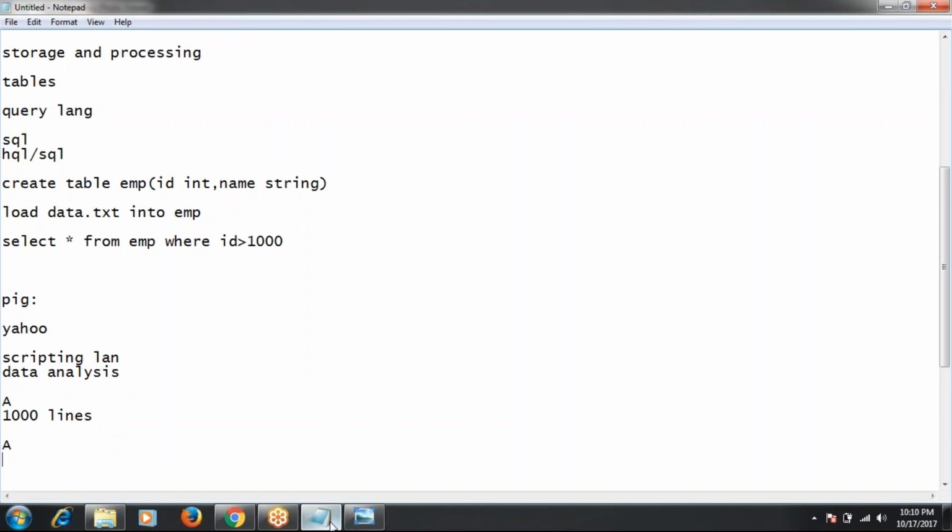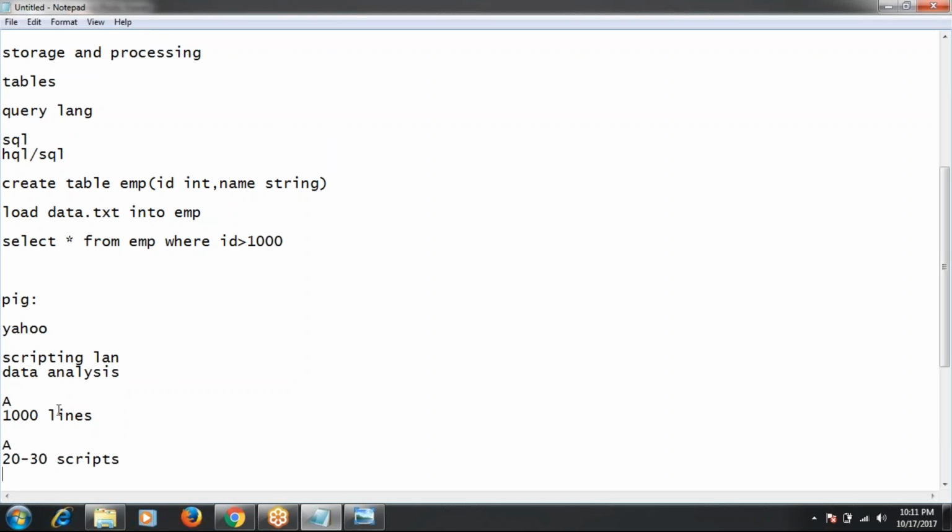Whenever you execute the same job in Pig, it will execute within 20 to 30 lines of scripts only. See the difference here. In MapReduce it took 1,000 lines of code, but in Pig we execute the same job within 20 to 30 lines of scripts only.